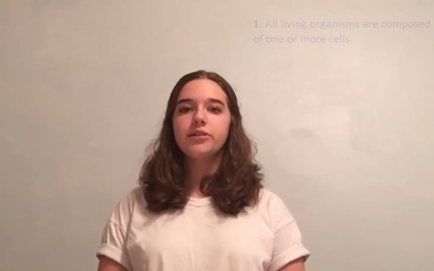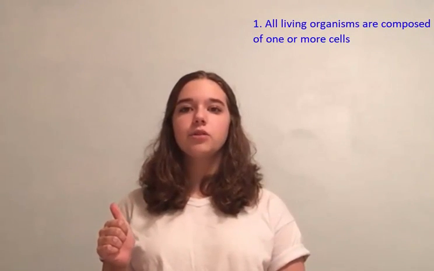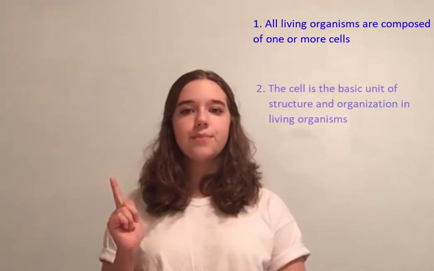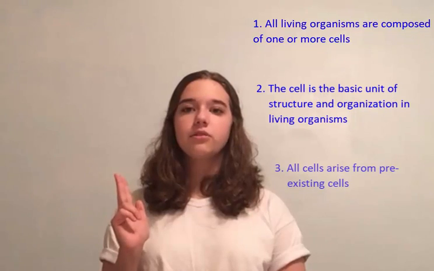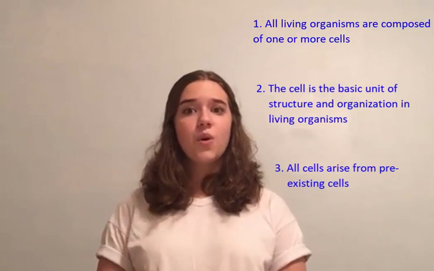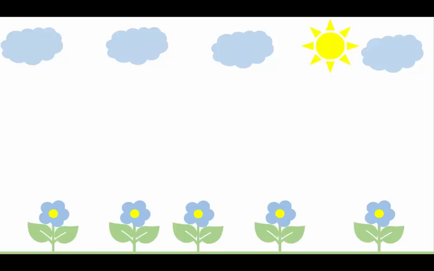The theory has three parts. All living organisms are composed of one or more cells. The cell is the basic unit of structure and organization in living organisms, and all cells arise from pre-existing cells. So I'm going to break it down to make it easier to understand. Let's start with the first part.